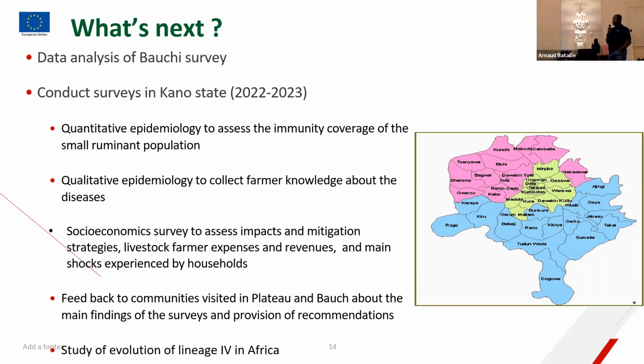We'll also carry out a socio-economic survey to assess impact and mitigation strategies in the lives of farmers in terms of expenses, revenue, and main shocks experienced by households. And then we hope that feedback will be given to the communities in Bauchi and Plateau about the main findings of what we've done so far. And then also we'll look at the study of evolution of the immunity for PPR in Africa.